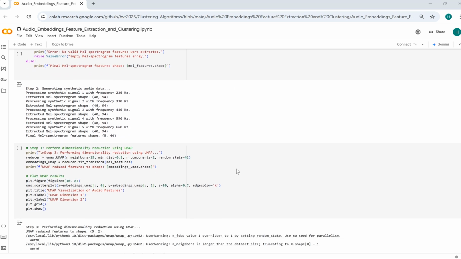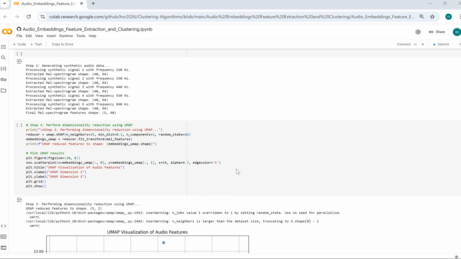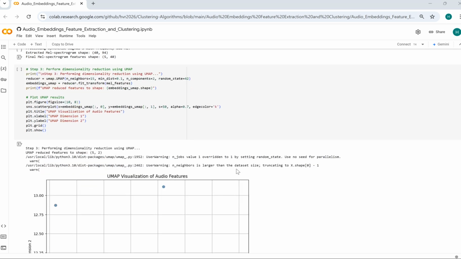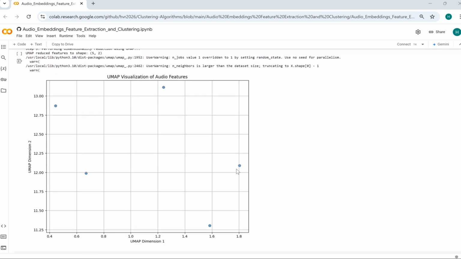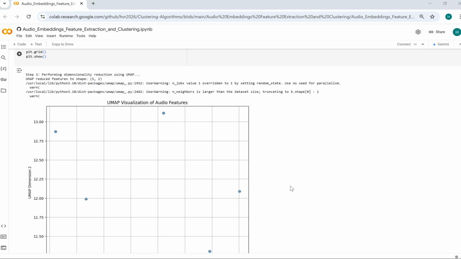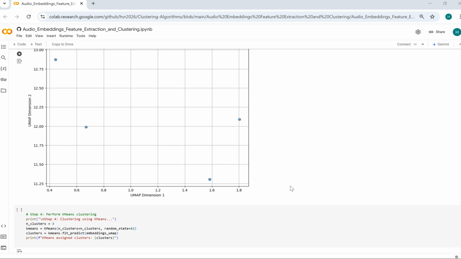So moving on to dimensionality reduction using UMAP. UMAP reduces the 40-dimensional MEL feature space into 2 dimensions, preserving the structure for clustering and visualization. Parameters like n neighbors and min dist control how UMAP balances local and global structure. The resulting embeddings, a 5 by 2 matrix, are visualized as a scatter plot, showing the relative position of each audio sample in reduced space. This step simplifies clustering by making the data more interpretable while retaining meaningful relations.